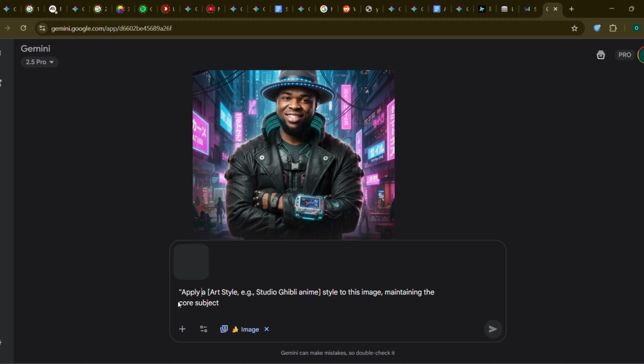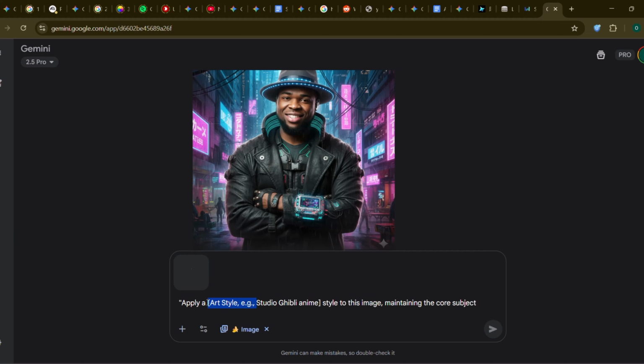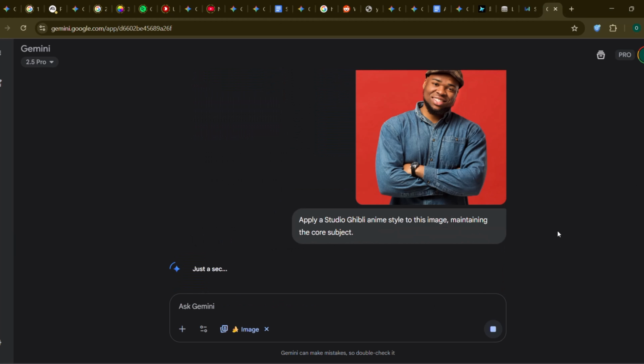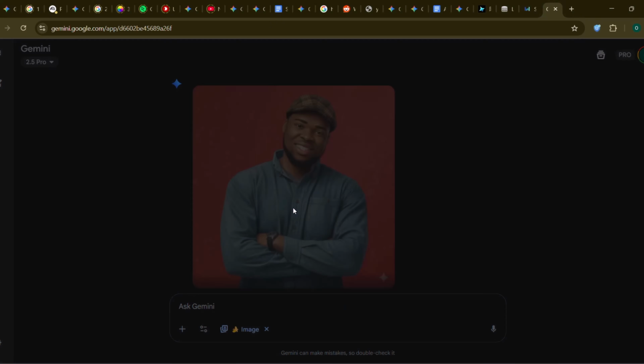2. Style fusion. Don't just change the subject, change the entire universe it lives in. Take that same image and prompt: Apply an art style, e.g. Studio Ghibli anime style, to this image, maintaining the core subject. You can turn any photo into a masterpiece.